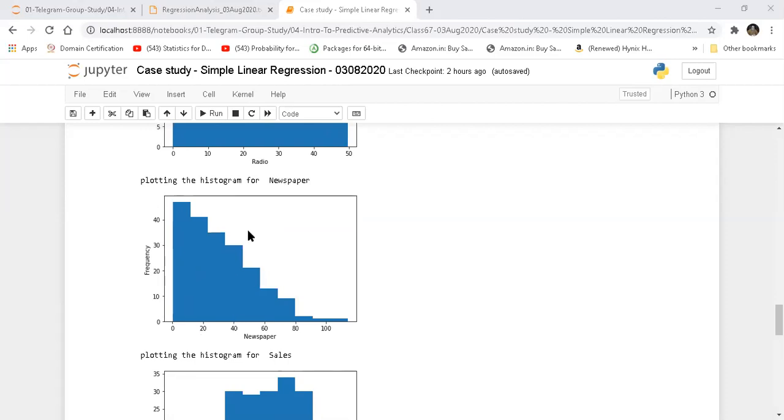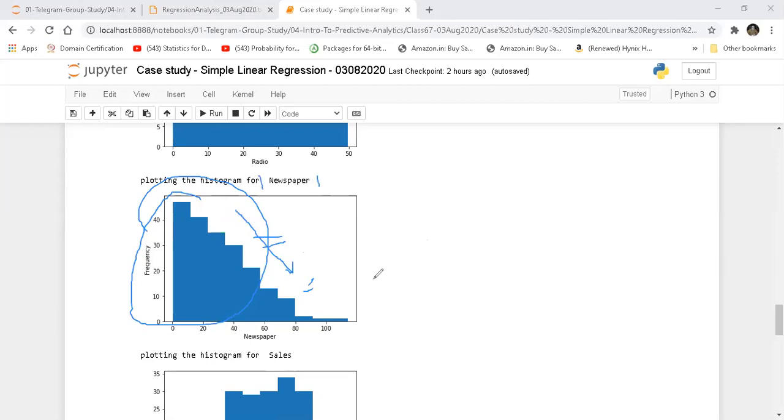A lot of investments are done on the lower side as opposed to the higher side. So this is a distribution which is not really normal. Newspaper might be a very tricky column to be used. So that's kind of an indication.